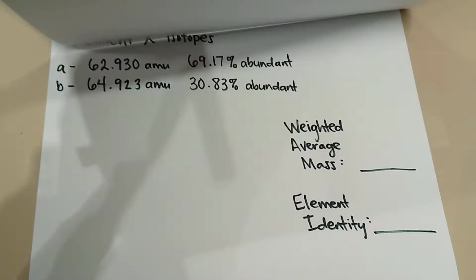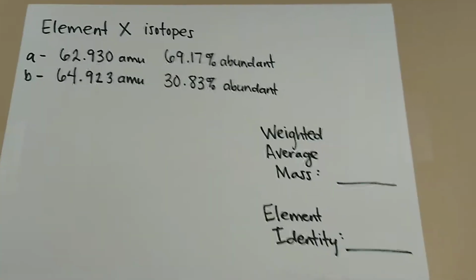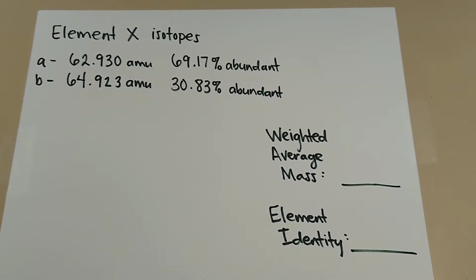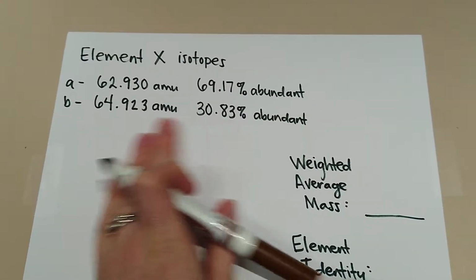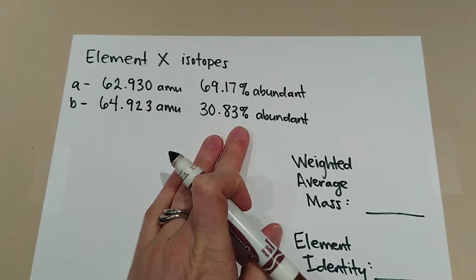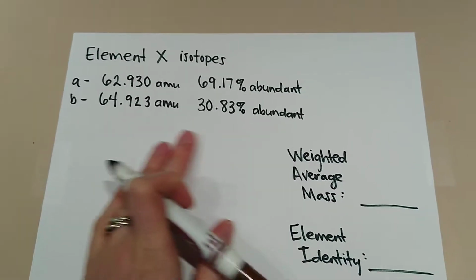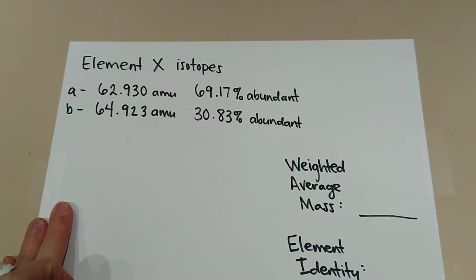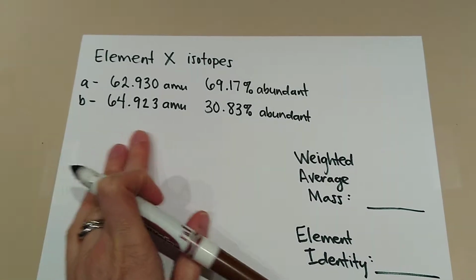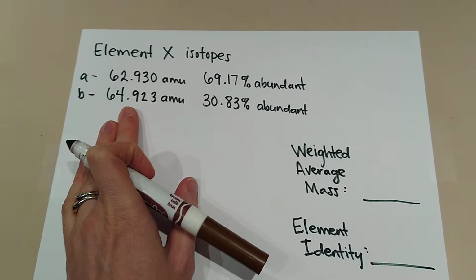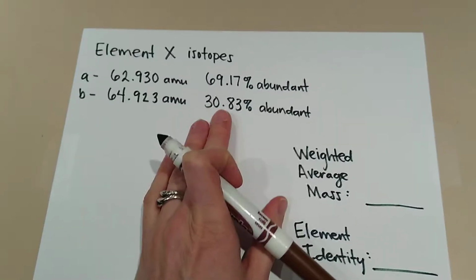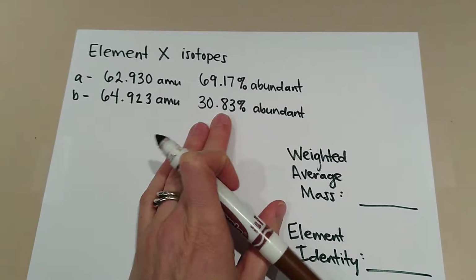Okay, I'm going to scroll that one off. And we have element X. So we don't know what element this is, but we know it has 2 isotopes, and we know their masses and their abundances. Sometimes an element will have 3, 4, 5, 6 isotopes. We would treat it the same way. We're still going to take those masses, just like the mass of the RAV4s, and multiply them by their abundances.